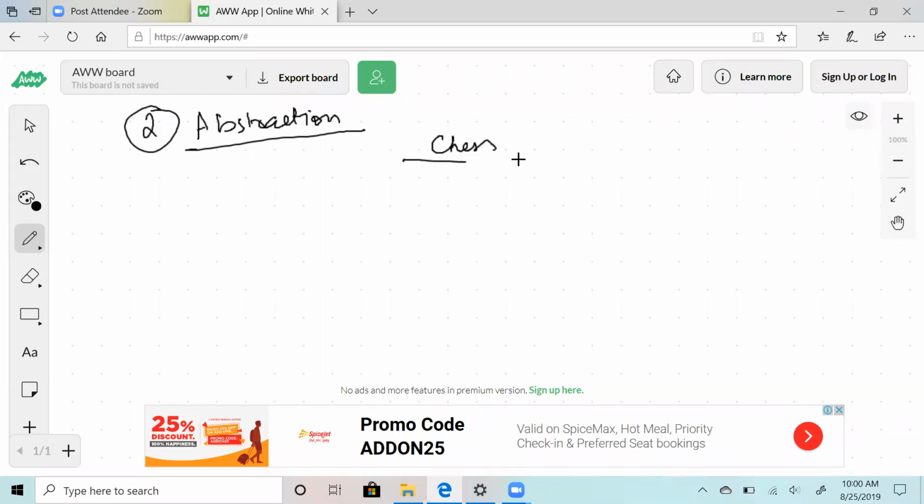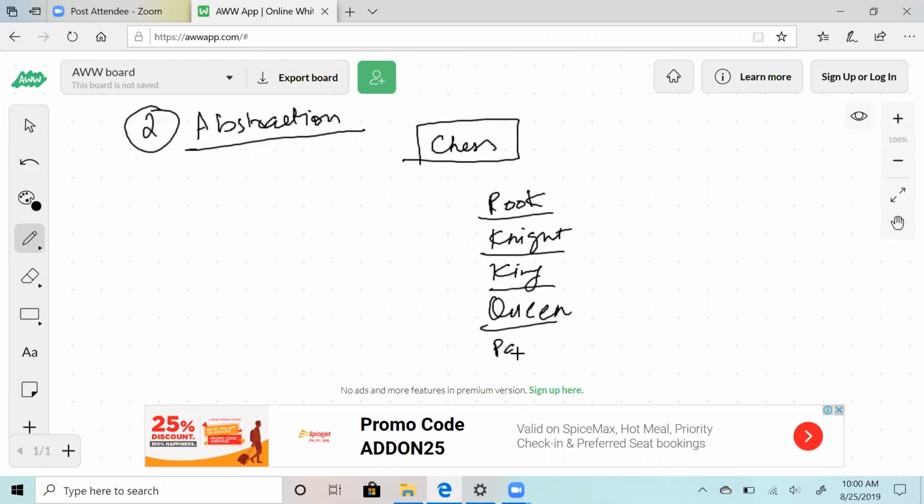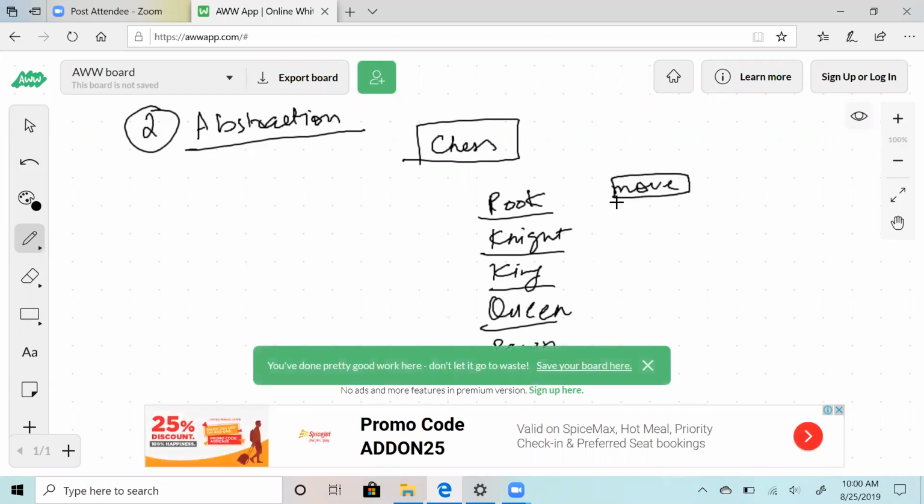So let's say you have a chess game, right? There are many pieces in chess. You have rook, you have knight, you have king, you have queen, right? And there is pawn. I think that's all. Nothing else is there. And all these can do is they can move. Functionality wise, all of them do the same thing.